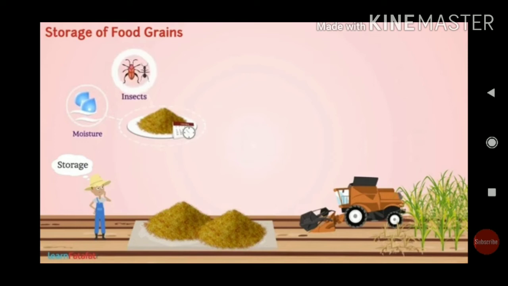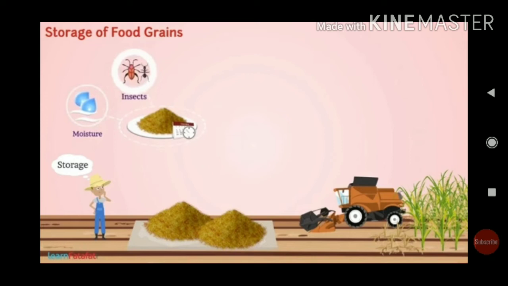When you keep the grains open, environmental factors like rainfall and temperature will spoil them. If they keep them simply in godowns, there are problems with pests, rats, mice. They will make holes in the bags and spoil the grains. Now the task is storage. After harvesting, the grain is to be stored properly.